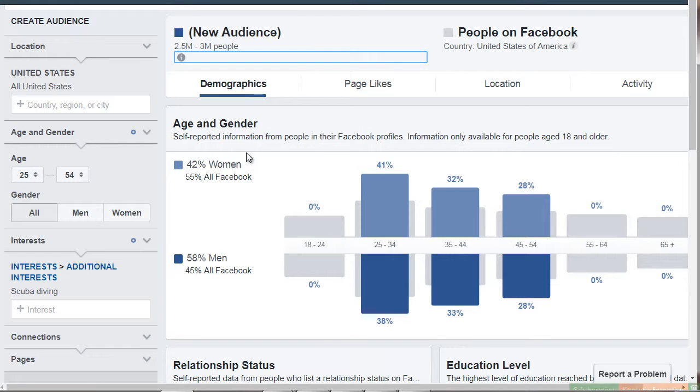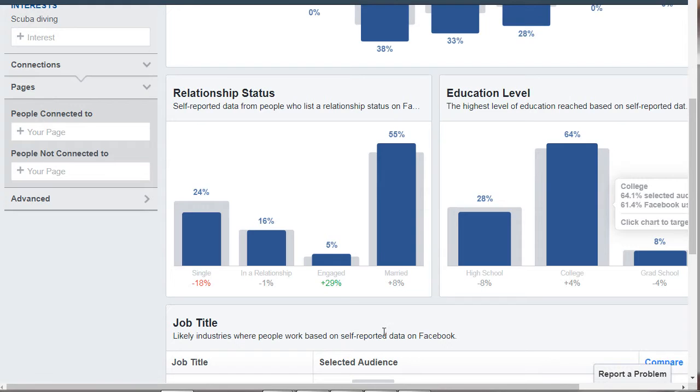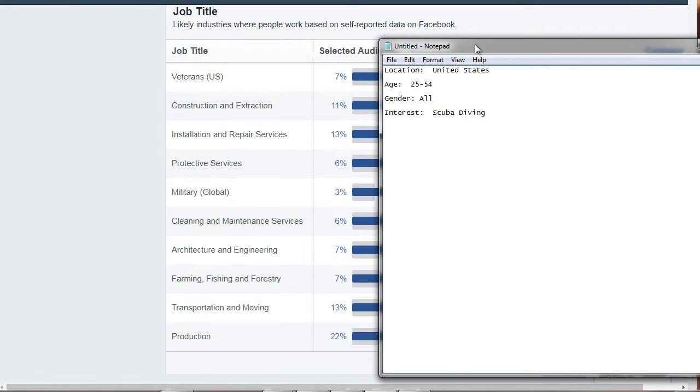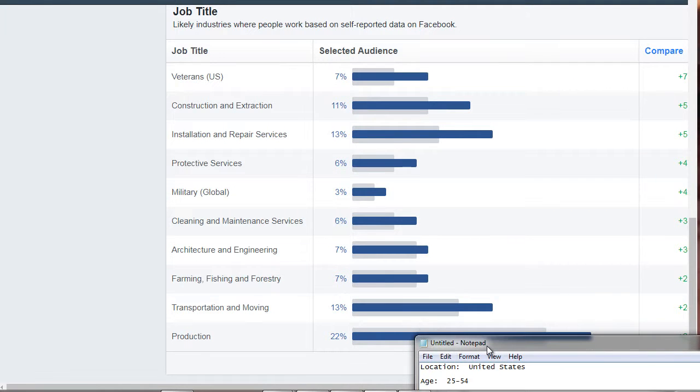All right, so scrolling down here, we have relationship status. The majority are married with a college level education. So married, say relationship, and education, and job title. And remember, we see that the majority is production.